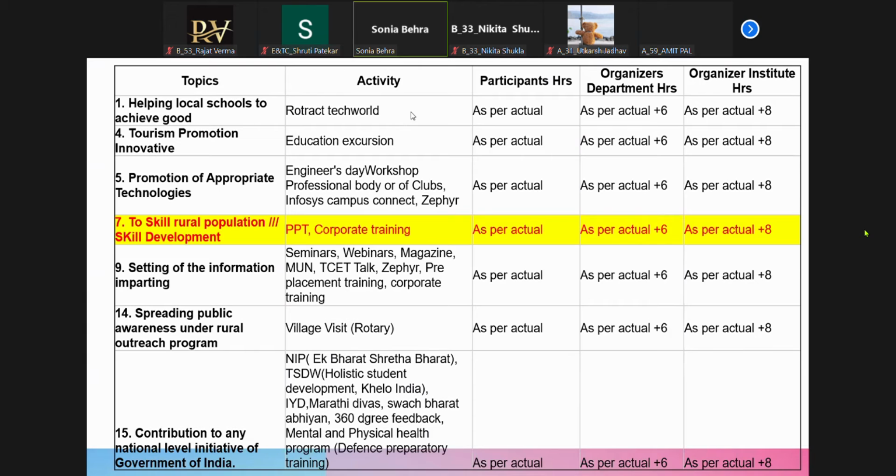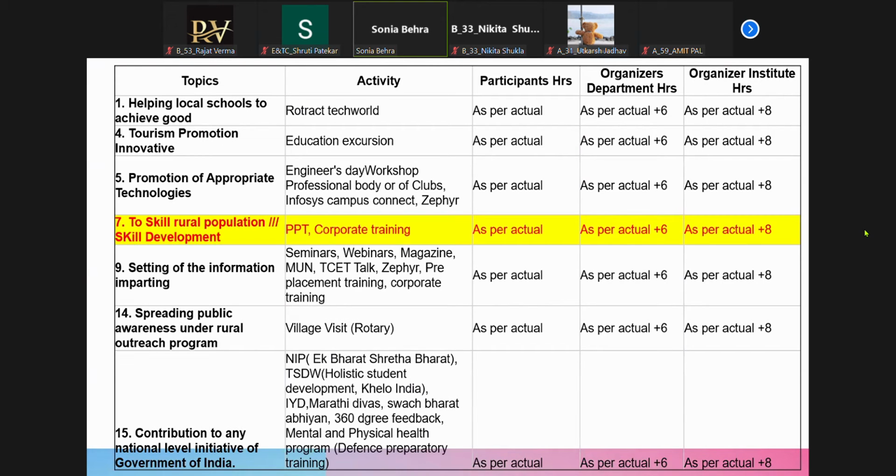So students, if you participate, you can see there is a column of participant hours and organizing hours. If a student is just a participant, then he will get the actual hours. Suppose the activity is of 2 hours, then you will get 2 hours over here. And for every 4 hours, there is one activity point.